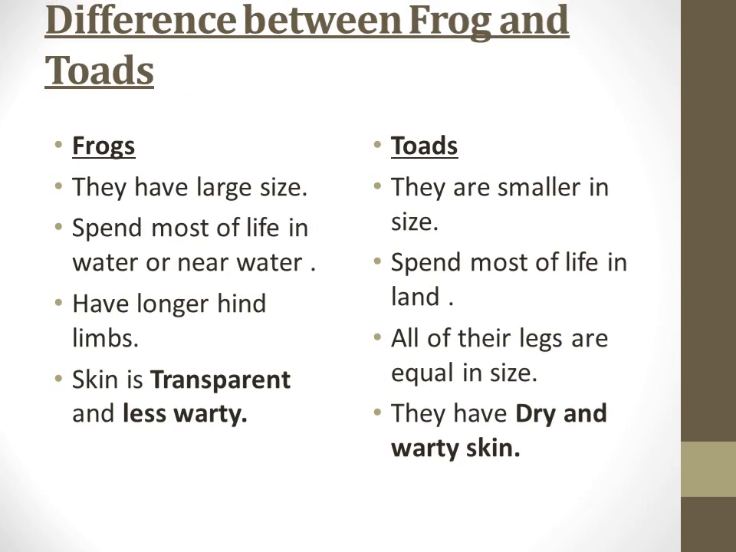These are some differences which are found between frogs and toads. Frogs are large in size, they spend most of their life in water or near water, they have longer hind limbs, and their skin is transparent and less warty, while toads are smaller in size, they spend most of their life on land, all of their legs are equal in size, and they have dry and warty skin.